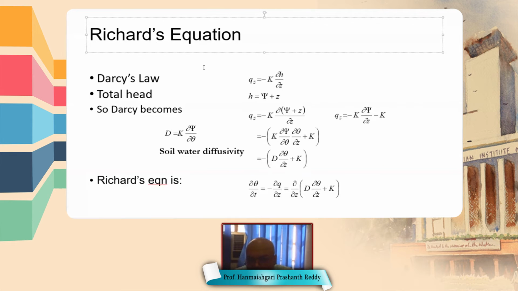Richards' equation is a kind of continuity equation.